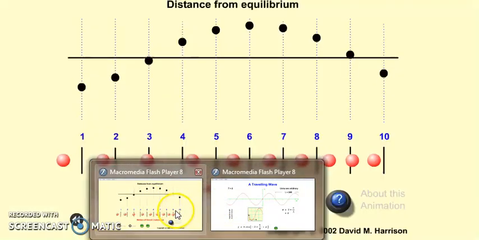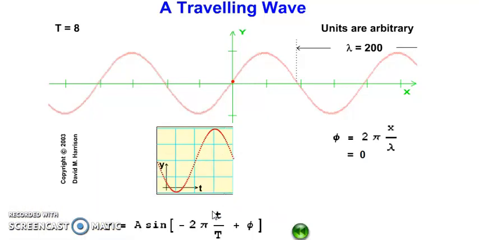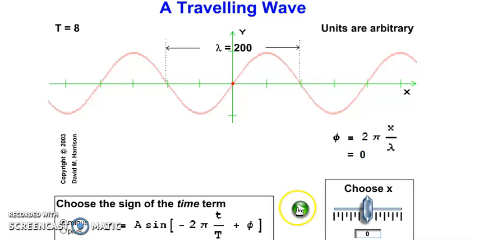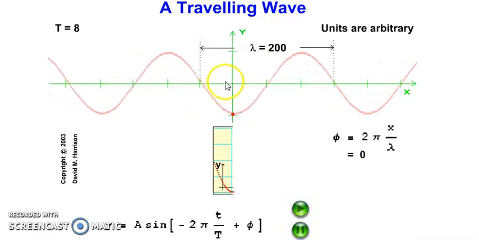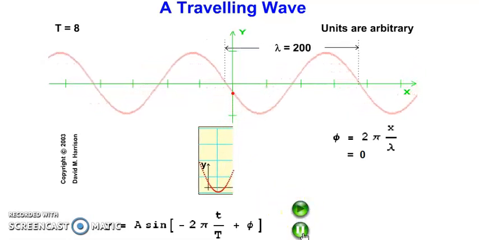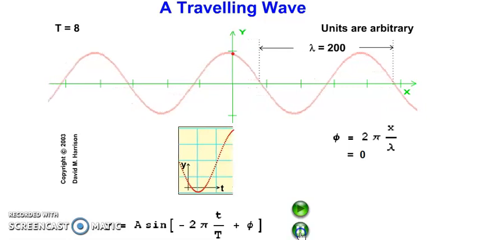Now what is meant by amplitude? Amplitude is the maximum displacement of the particle. As I play this animation, here it has reached this lowermost point, and then it has moved to this uppermost point.